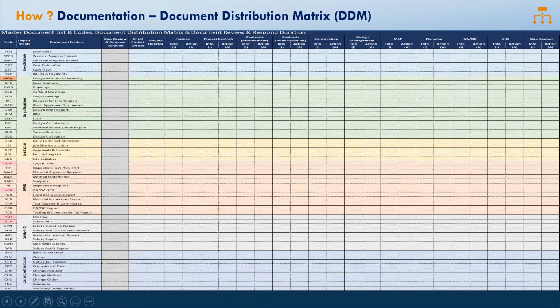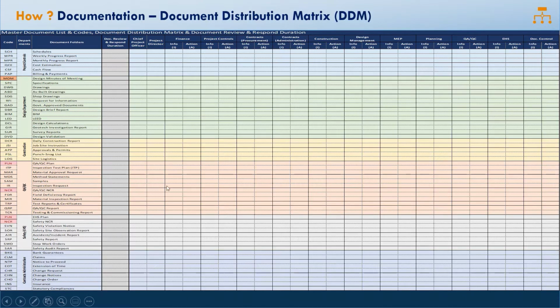Just to give an example, for example, the QAQC method statement. Okay. So for the QAQC method statement, all the departments will definitely not be involved. Like the finance department or the project controls department, they don't have any say in approving the method statement. It's purely the quality control department and the construction department involved to review the method statement and give their approval.